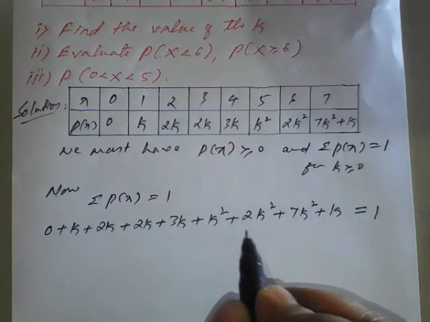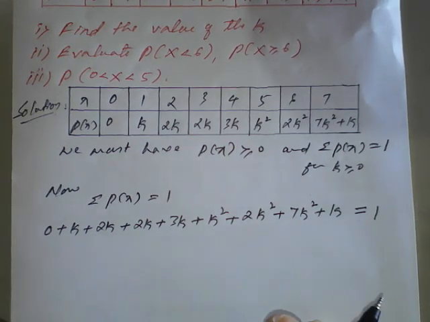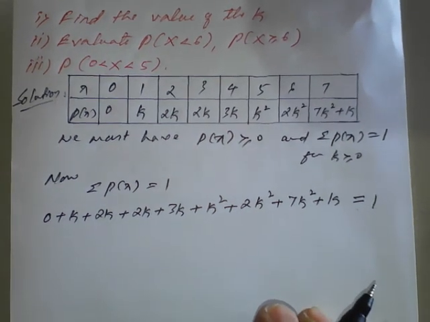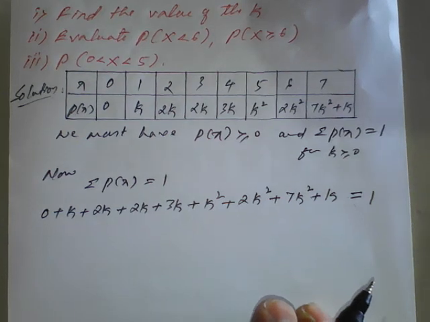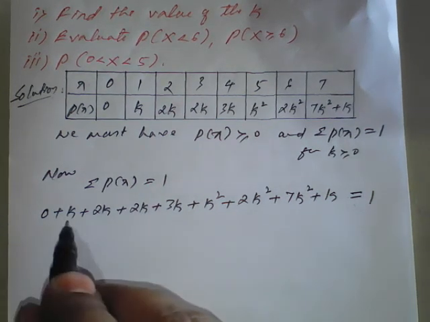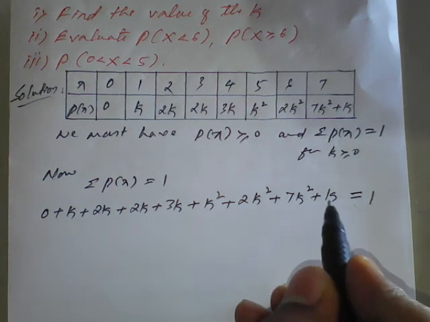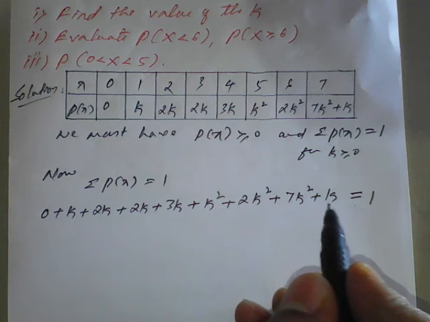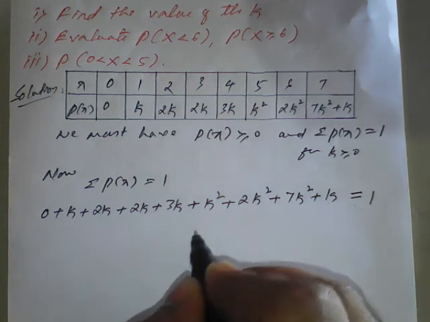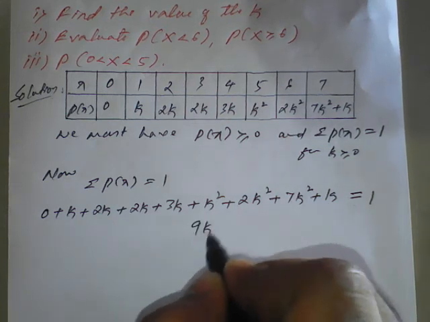So you just see that we have two kinds of k's here. One is k and another is k square. We have to add those properly. 0 leave it. So k, 2k, 2k, 3k and this k we have to add. So simplification will be how much here? 9k it will be.